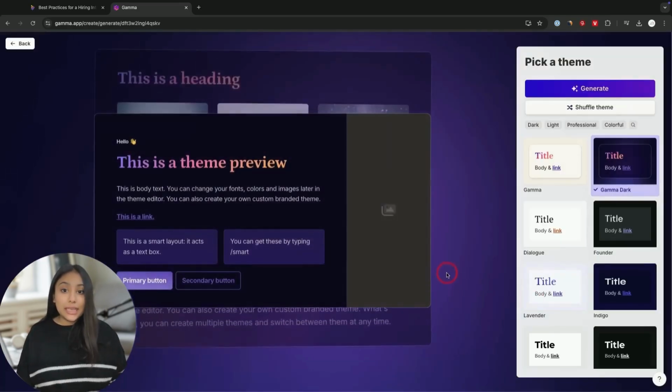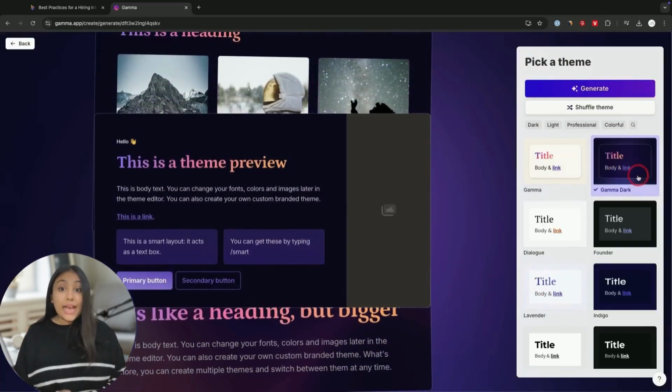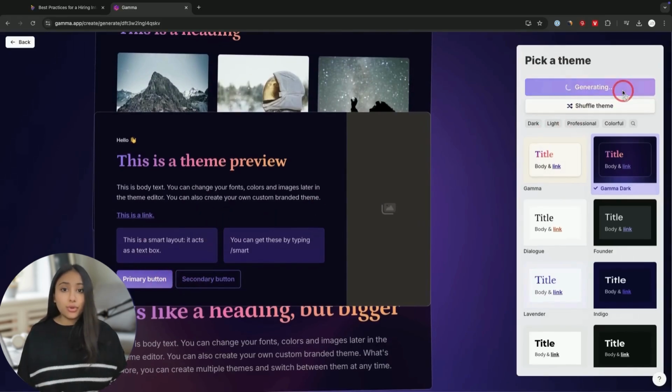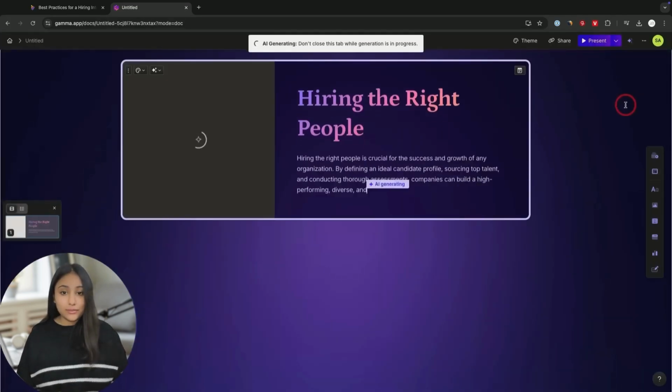I am going to choose a theme. Let me just choose this theme right here. And this is what it's going to look like. And I'm going to press generate just to show you the power of Gamma. It's kind of one of the most mind-blowing AI tools. And this, look at this.